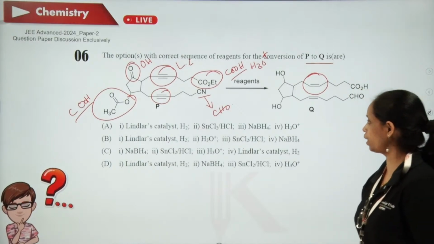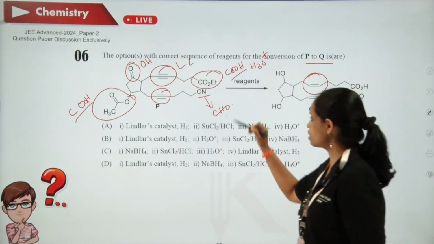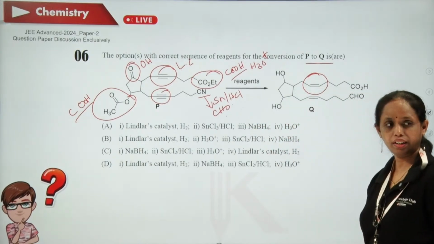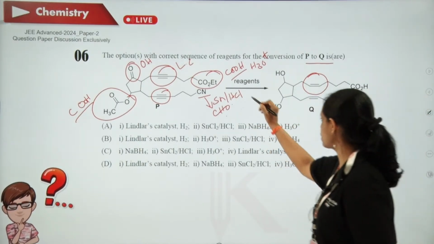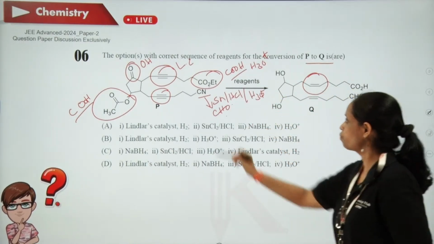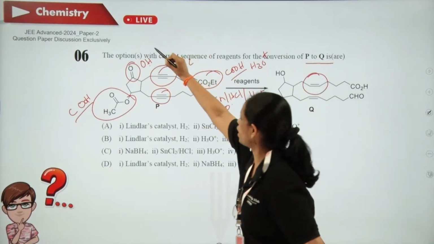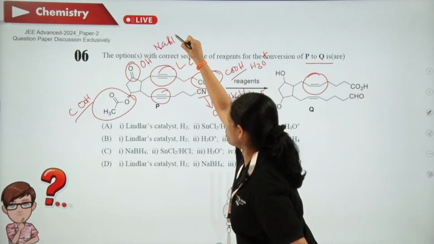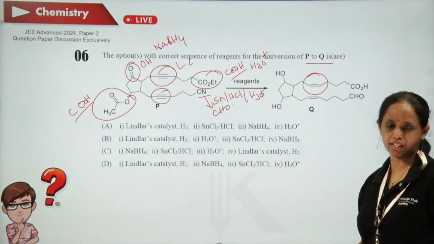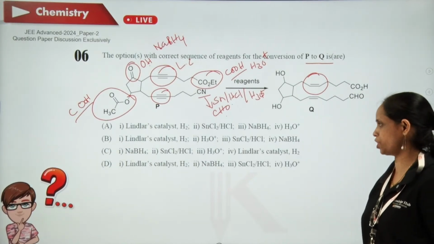At the same time, CN to CHO is done by Stephen's reduction, tin in presence of HCl and hydrolysis. Now, this conversion can be done with any of the reducing agents like NaBH4. In all the four options, these are the reagents. So we need to follow the order and eliminate the options.